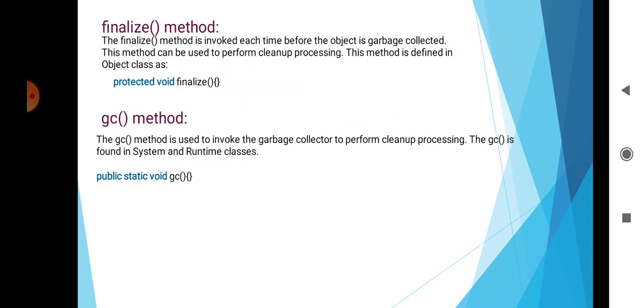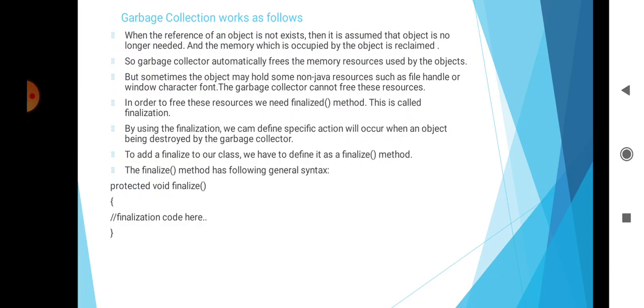Then second is the gc method for garbage collection. The gc method is used to invoke the garbage collector to perform cleanup processing. The gc method is found in the System and Runtime classes: public static void gc, and in curly brackets write the code. Then how does garbage collection work? When no reference to an object exists, it is assumed that the object is no longer needed and the memory occupied by the object is reclaimed. So the garbage collector automatically frees the memory resources used by the object.